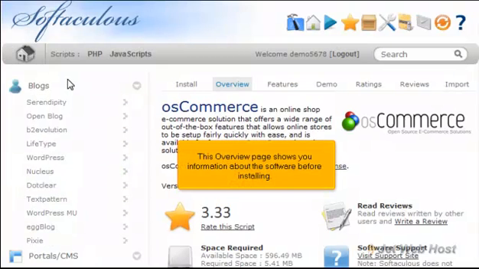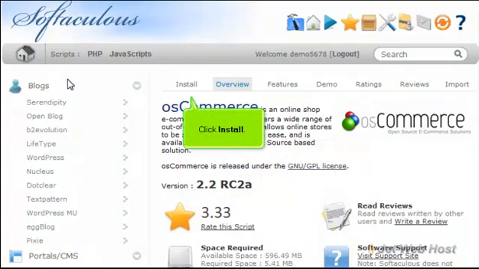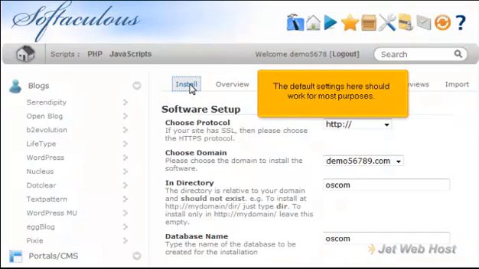This overview page shows you information about the software before installing. Click Install. The default settings here should work for most purposes.